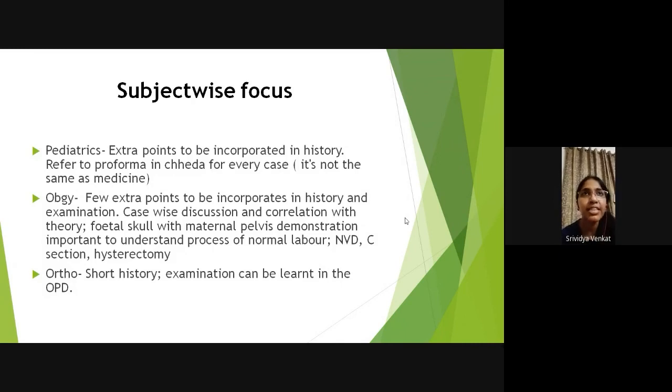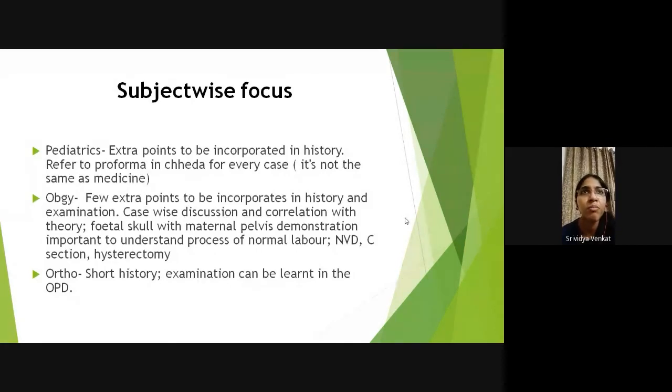As far as the case is concerned, it's pretty straightforward. There are a few points here and there. It's not as detailed as in pediatrics. Just a little bit about, say, what kind of contraception is used, and the menstrual history and all of that. Those are the additional points.